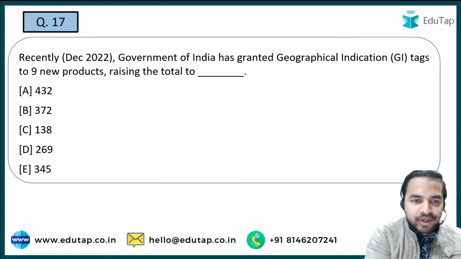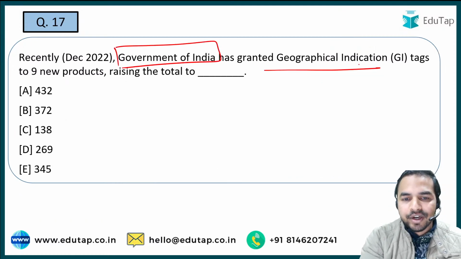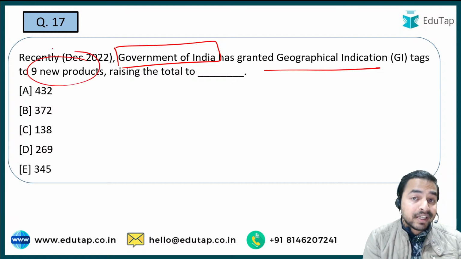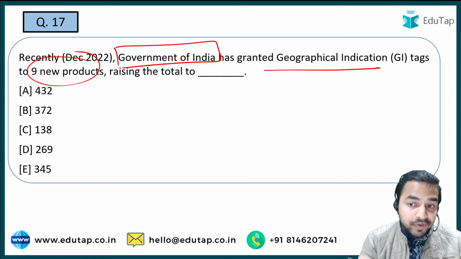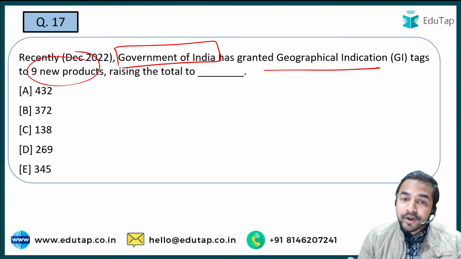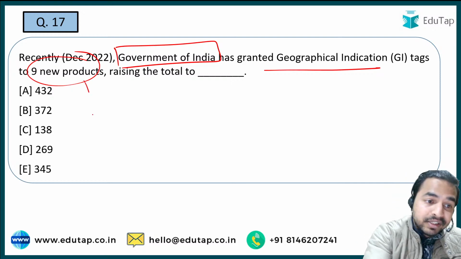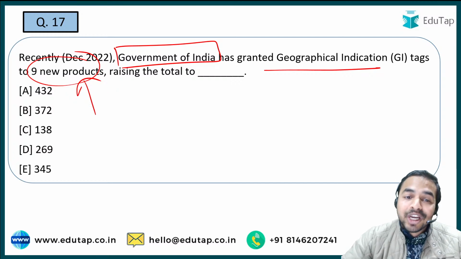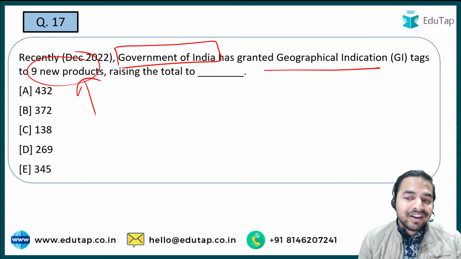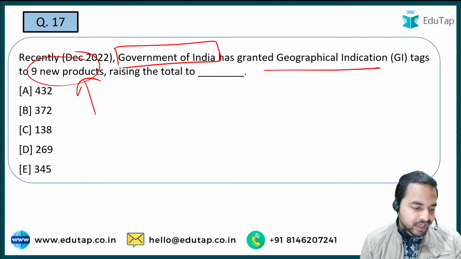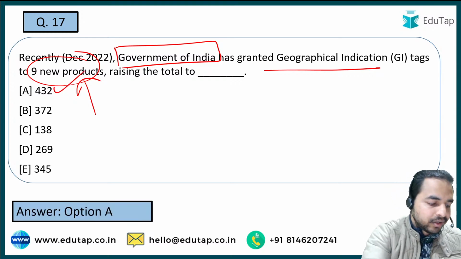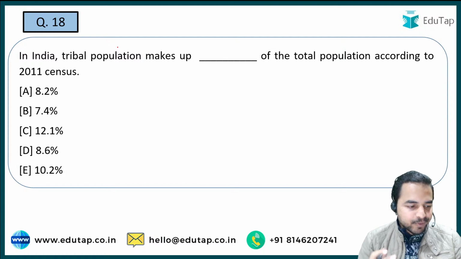Now the next question. Government of India has granted Geographical Indication Tag to 9 new products. We already told you that Assam ka Gamcha has been given the GI tag. Now guys, you are required to tell me that after giving these GI tags to 9 new products, what is the total number of products which has received the GI tag from the government of India? So let me see who will tell me the right answer. Absolutely right, Benisha, Nilesh. The right answer is option A, that is 432. Very well done. Let's move on to the next question.